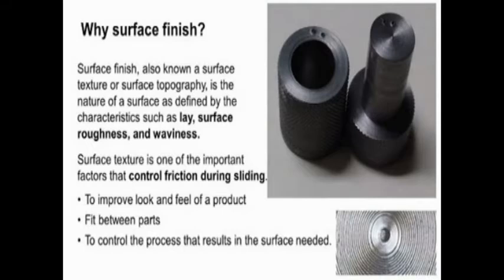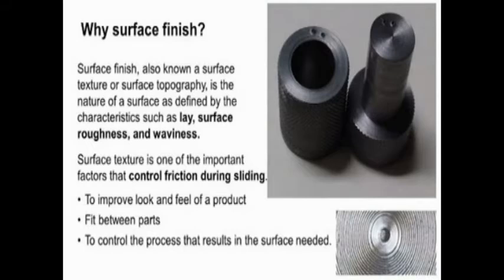Sometimes the surface will be very rough and sometimes very smooth. In some cases where there are sliding parts, for example machine tool guideways or bearing surfaces, we need a very fine and smooth surface so that the frictional forces are reduced. And in some cases, we need a somewhat rough surface.